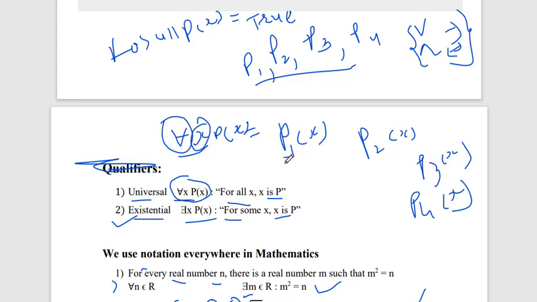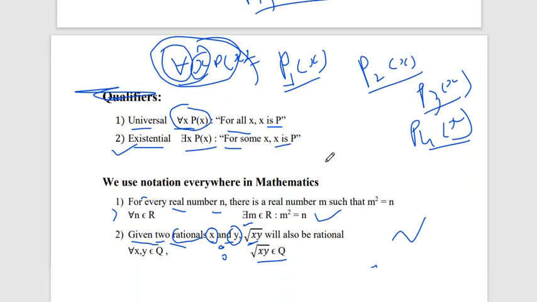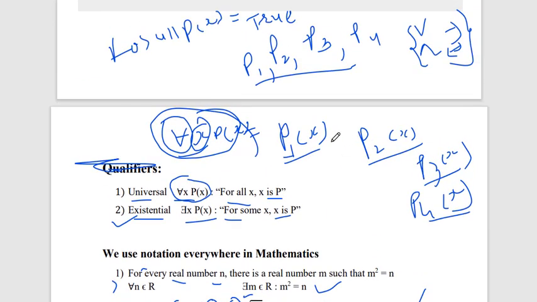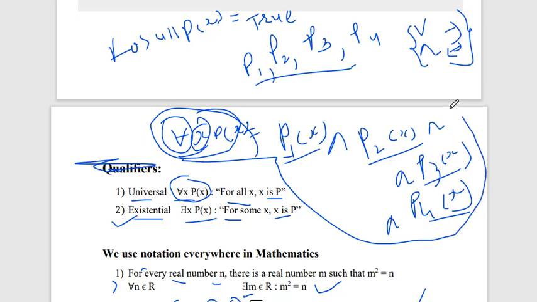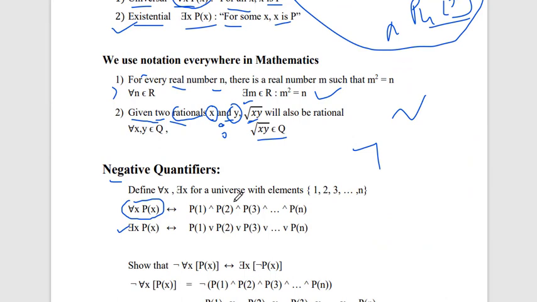Because if all four become true, then the statement becomes true. So in and, all the statements have to be true. So we can write P1(x) and P2(x) and P3(x) and P4(x). With the help of the definition we can derive this kind of equation. So this is the universal quantifier.